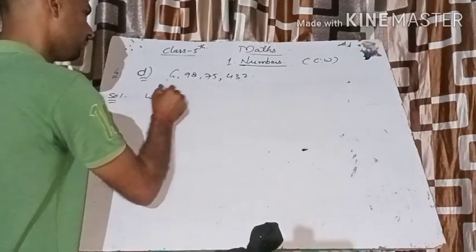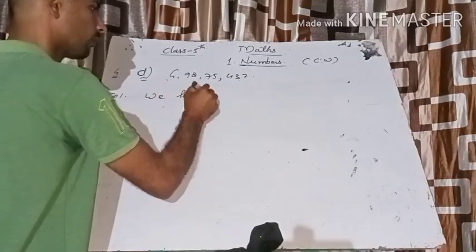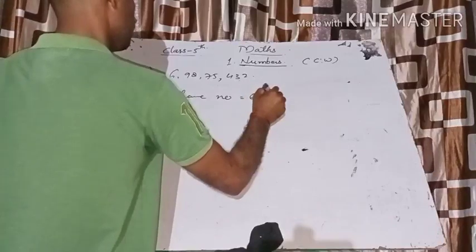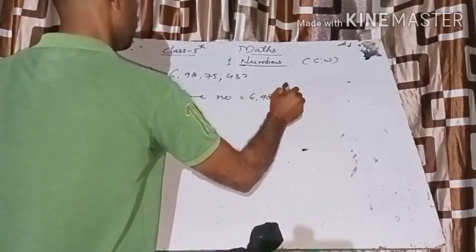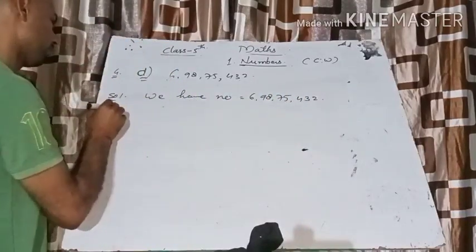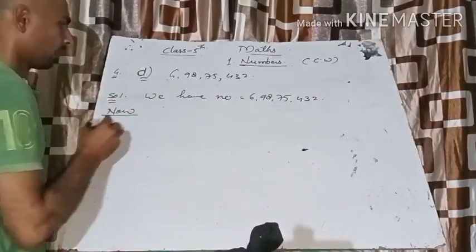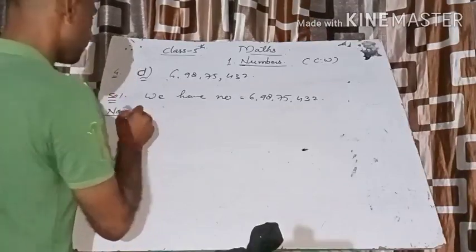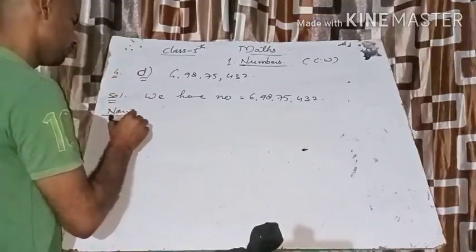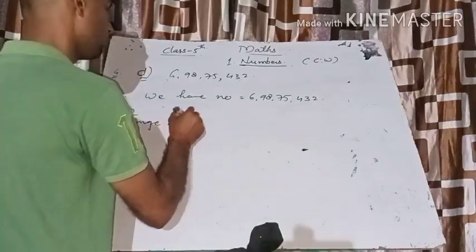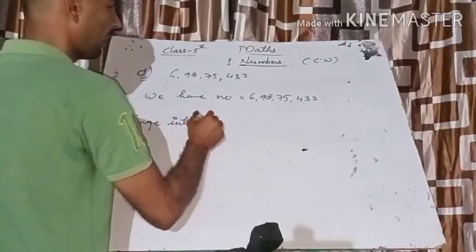We have the number equal to 69,875,432. Now change it into expanded form.